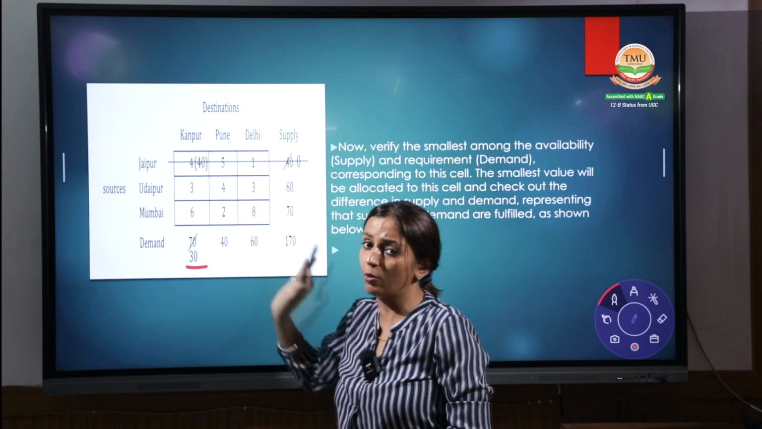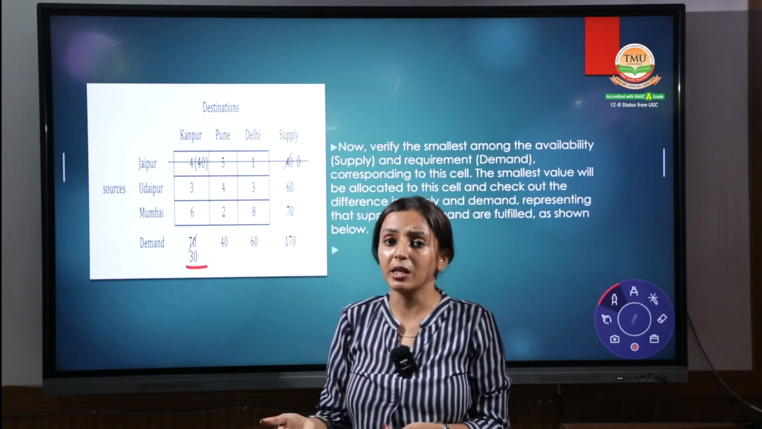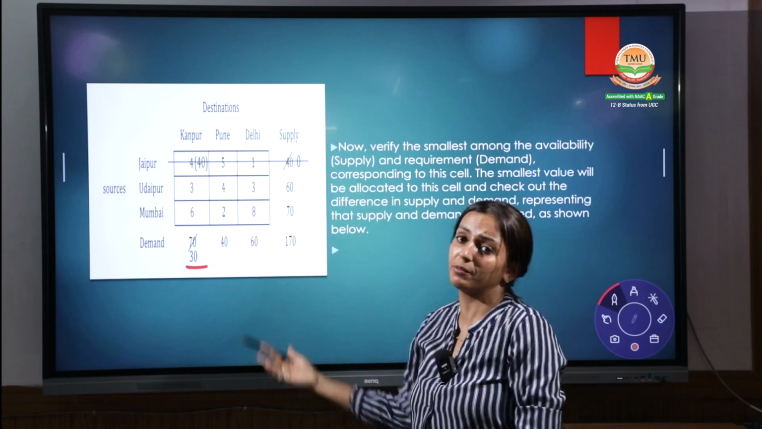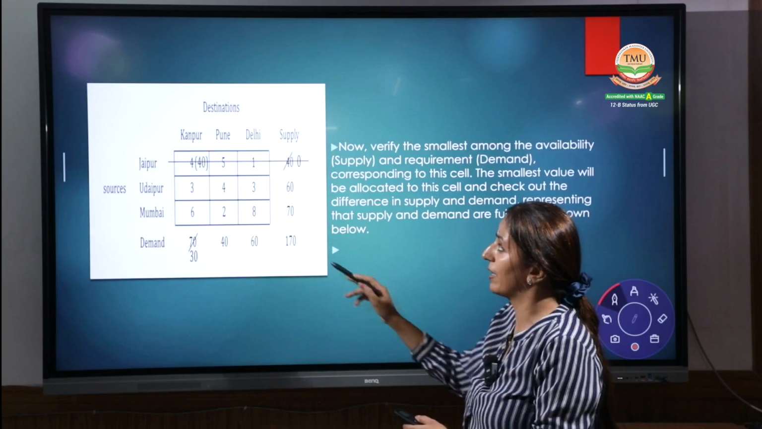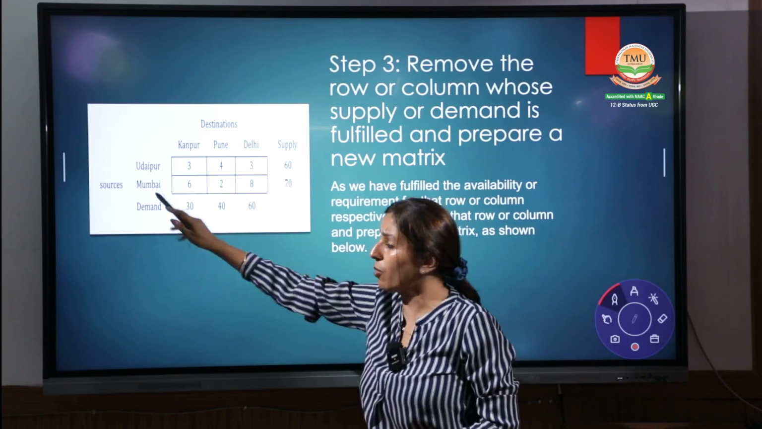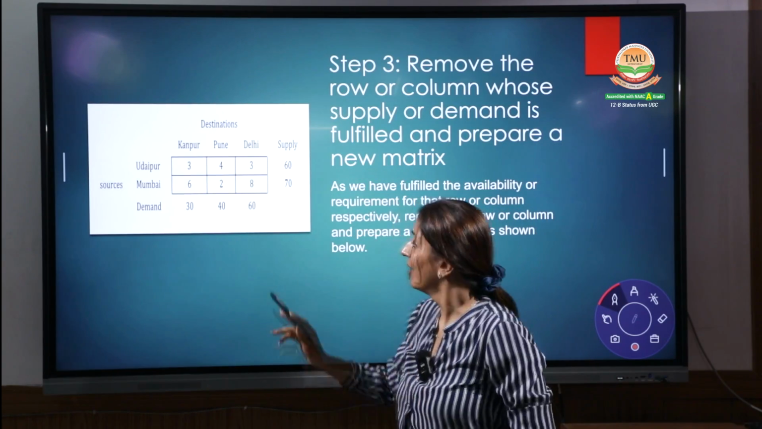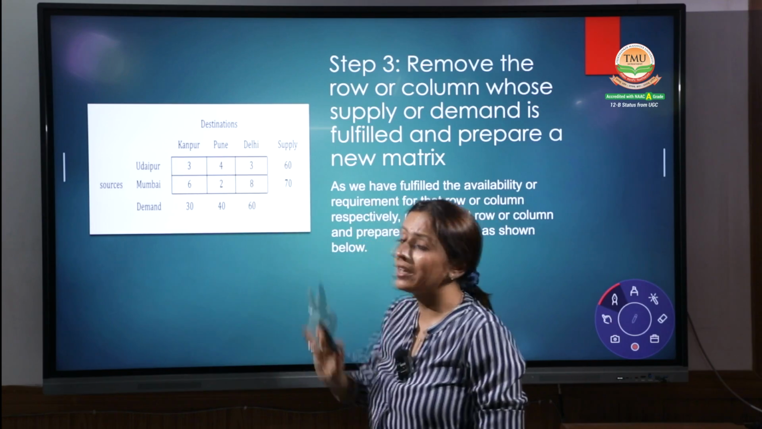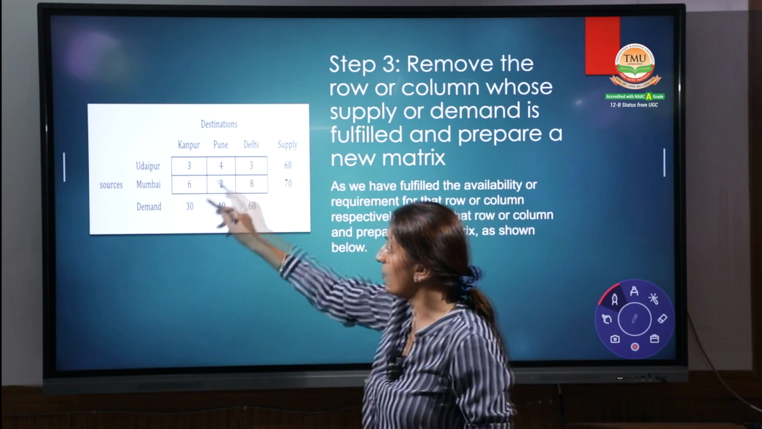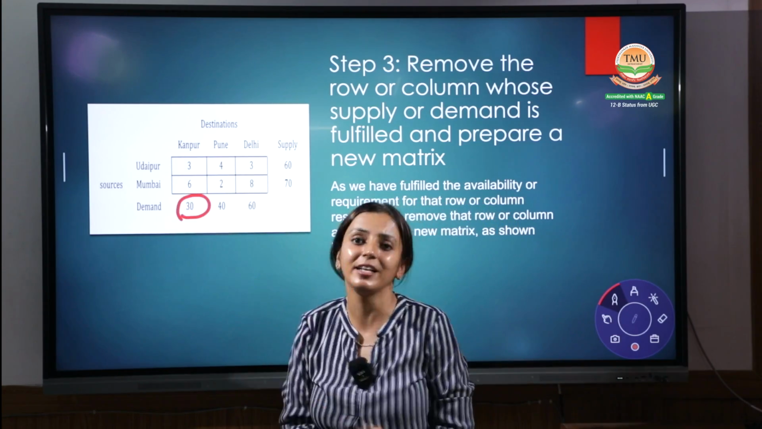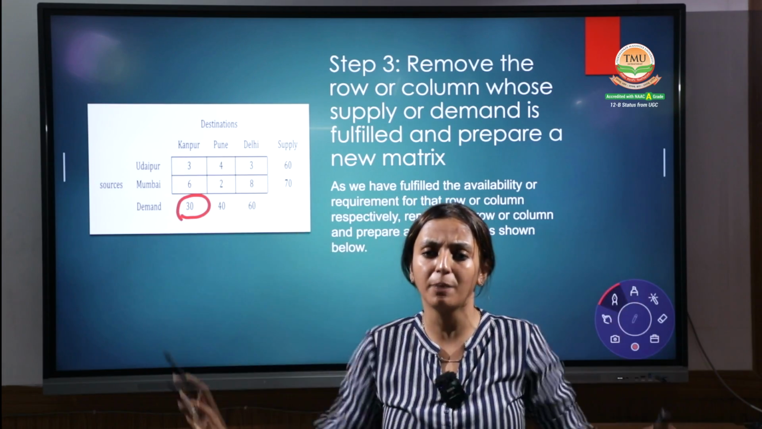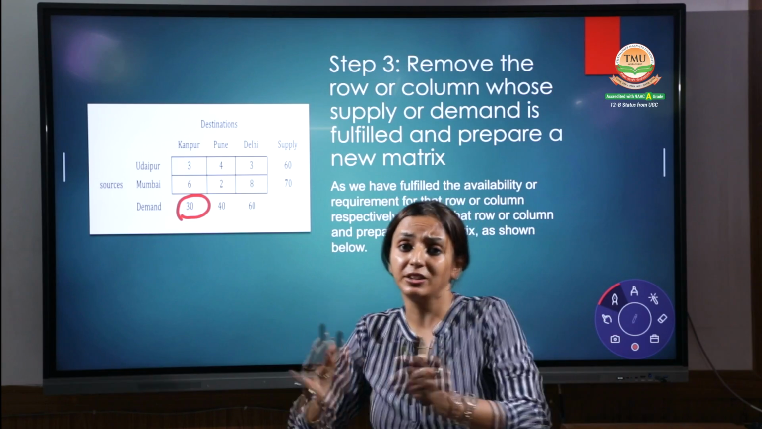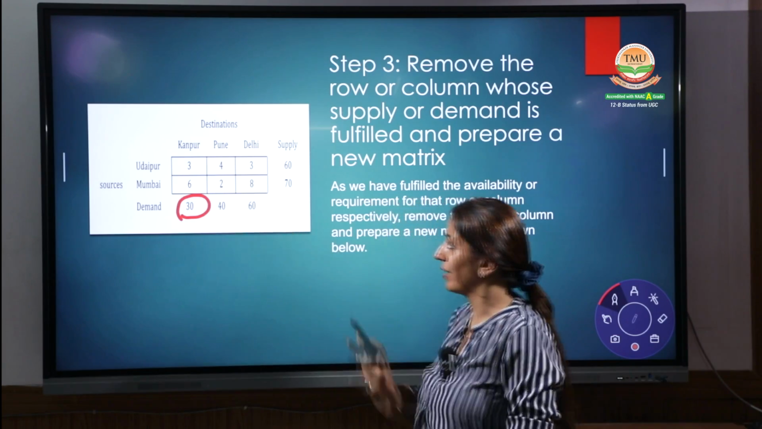Now we come to the next part, that is Udaipur. We have to go for Udaipur. We can do it in multiple ways. Now we are making a next matrix, like this: Udaipur, Mumbai, the remaining ones. Here we have Kanpur, Pune and Delhi, and the balance remaining with Kanpur is only 30. Right? We are preparing a new matrix so that we do it in a proper way, step by step.